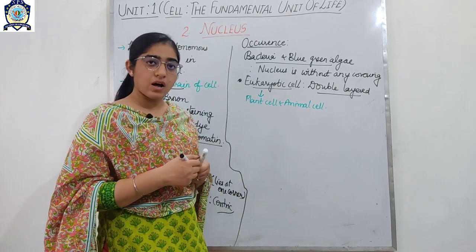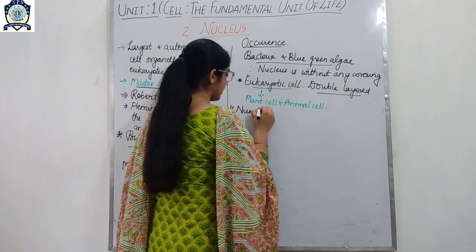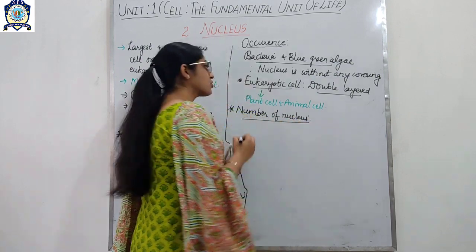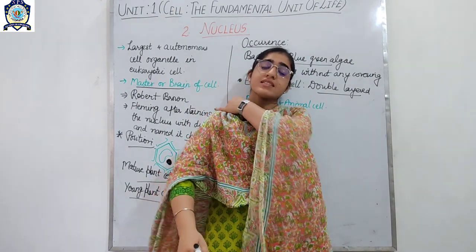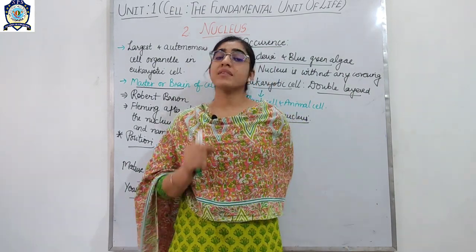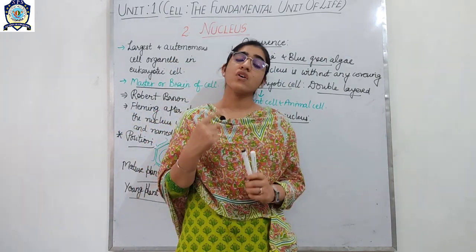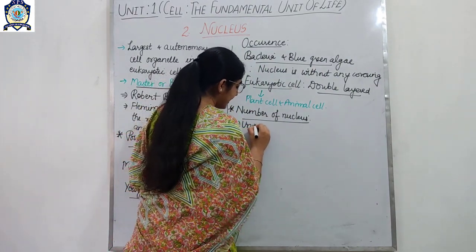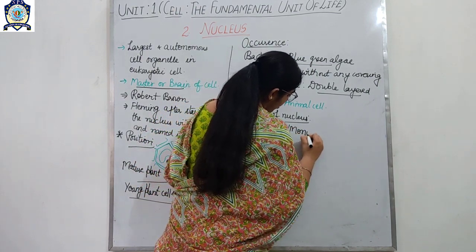So let's talk about the number of nucleus. Students, the number of nucleus varies in different organisms. Some organisms have one nucleus, and the organisms which have one nucleus are called uninucleate or monokaryotic.